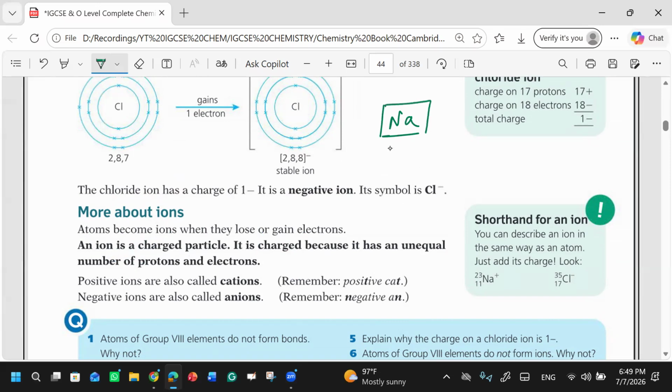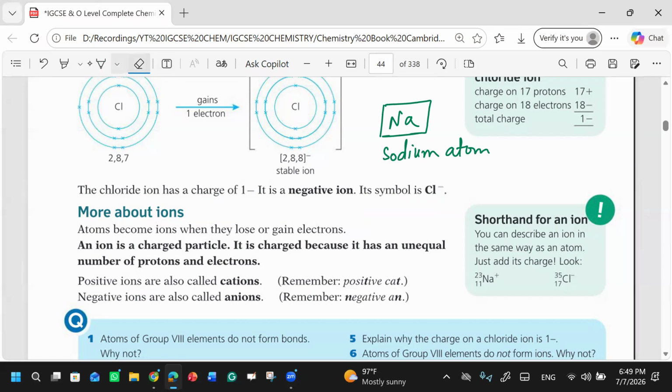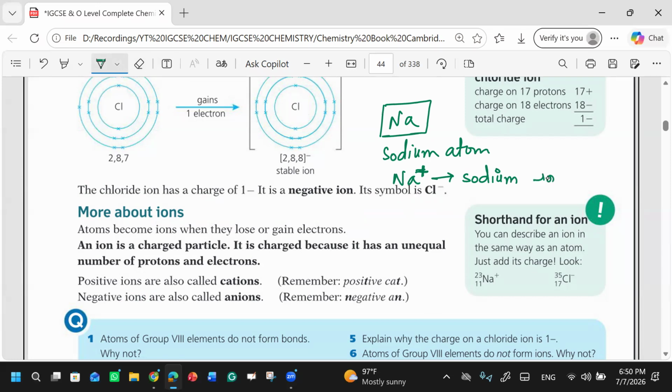What is this? It has no charge. So what do we say this? This is a simple sodium atom. It's neutral, zero. We don't write zero. It is a neutral sodium atom. What about this? It's sodium plus. Sodium ion. Okay, this is a sodium ion, right?